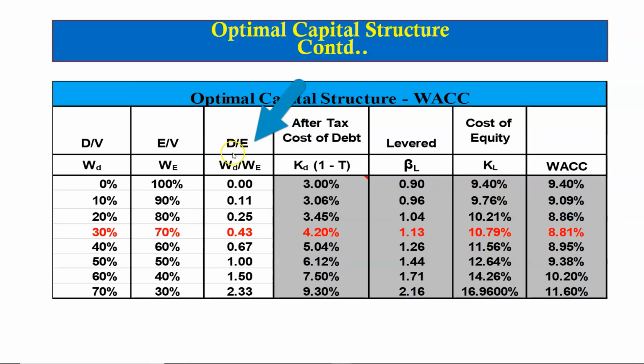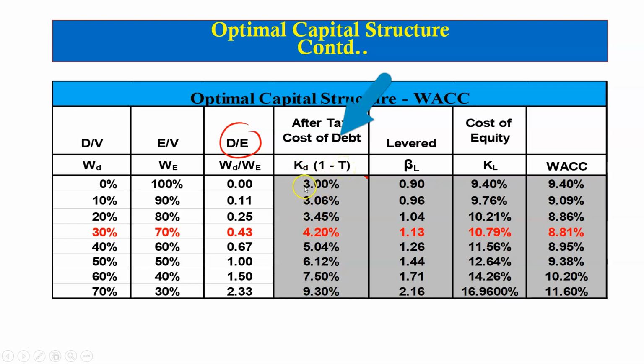This column here is the debt to equity ratio, but this is not the book value of debt divided by the book value of equity. Rather, it is the market value of debt and market value of equity that is used to calculate the debt equity ratio here. Then in this column, the after-tax cost of debt is calculated, which is the KD multiplied by 1 minus the tax rate.